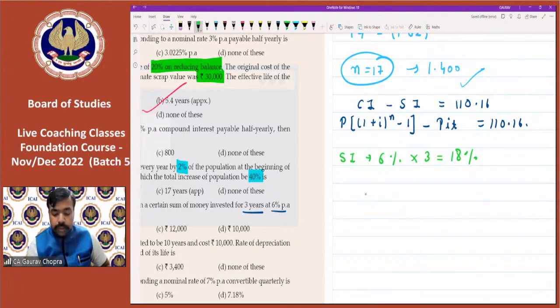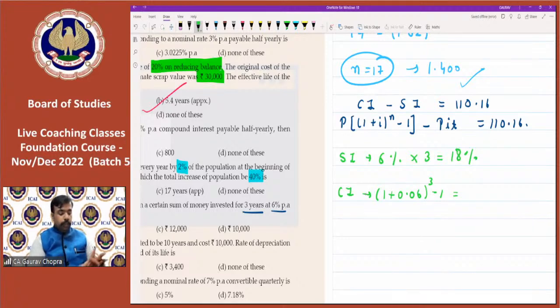If the system is compounding, how much will we earn? Just the system of compounding will follow. So we will earn a bit more than 18% because of compounding. So we can calculate the effective rate here: (1 plus 0.06) to the power of 3 minus 1.